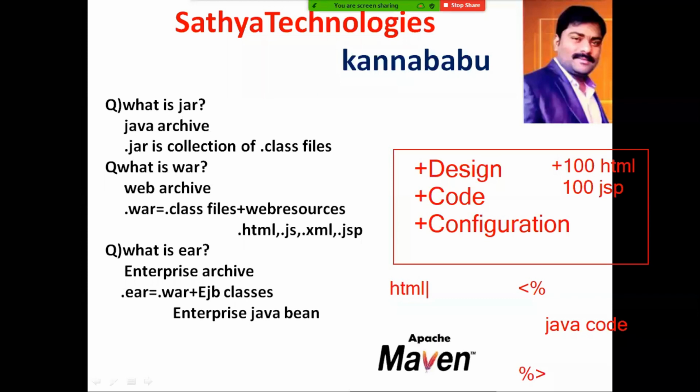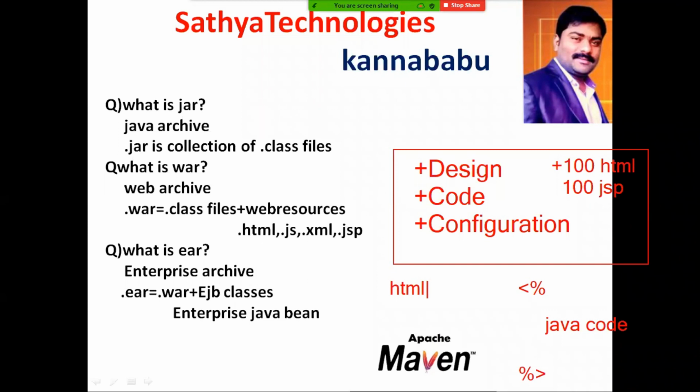Design code. If I want to design a login form, write that login form design code in HTML. And when user clicks on that sign in button, you have to perform some operation. That code you write in JSP file. So when to go for JSP, to write presentation logic. Whenever you want to catch the values from HTML and store them in the Java variables, or you display the output inside the HTML elements. Java output you want to display in an HTML element. That type of logic you write in JSP.